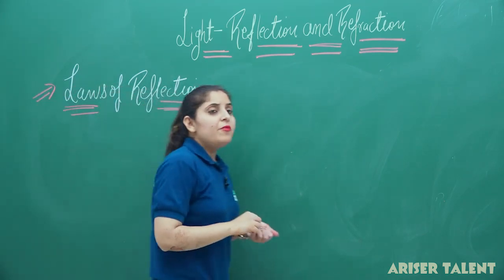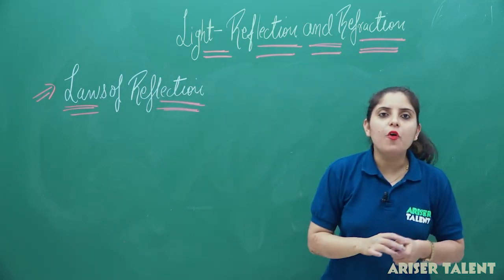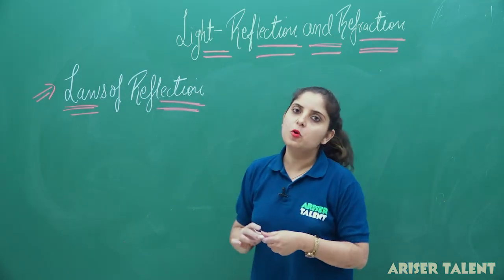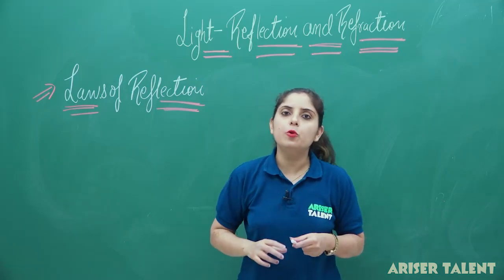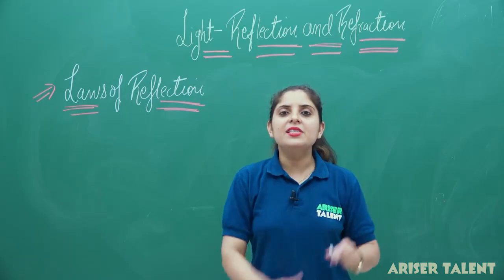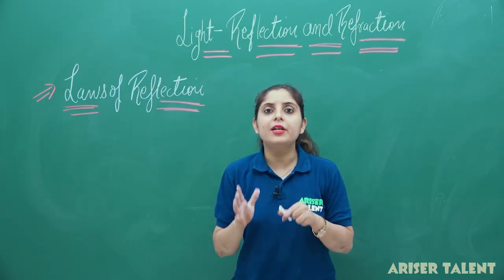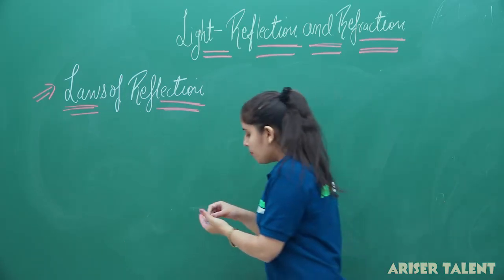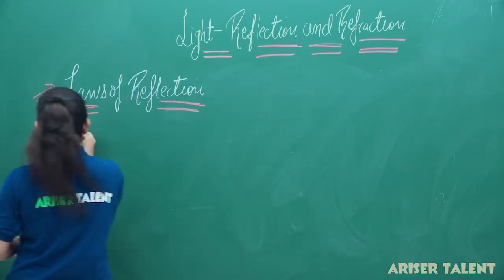Now reflection is going to follow some rules, and these are known as the laws of reflection. So we have the basic two laws of reflection. The first law states that the angle of incidence is always going to be equal to the angle of reflection. So let's discuss the first law.